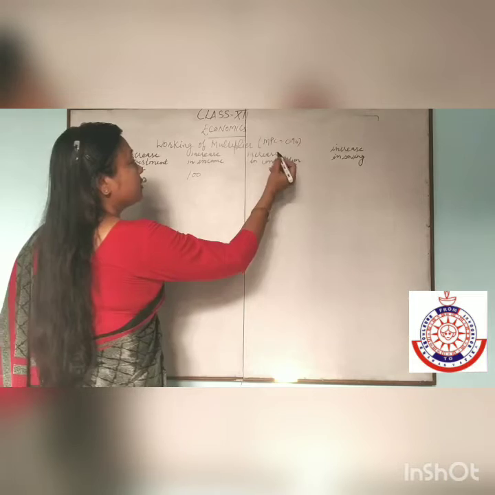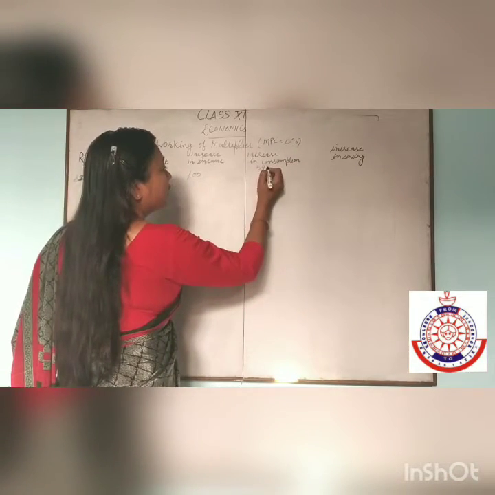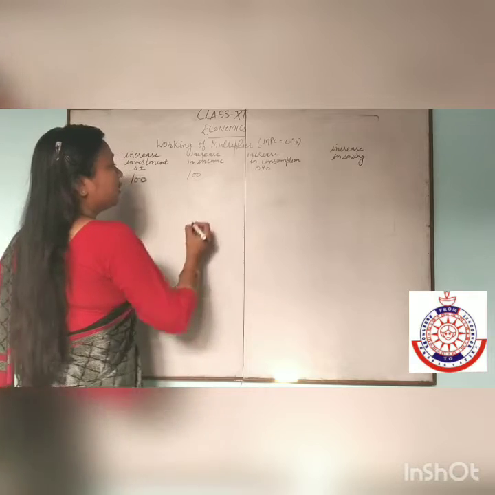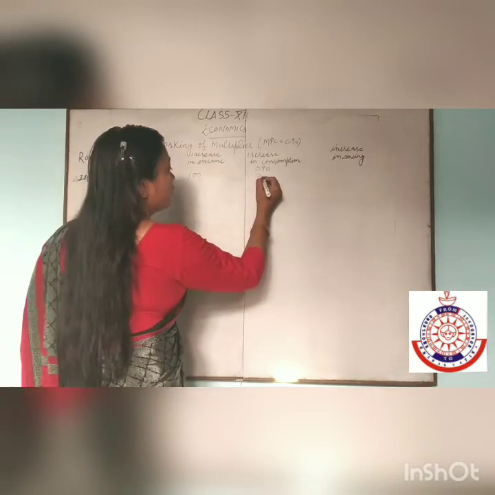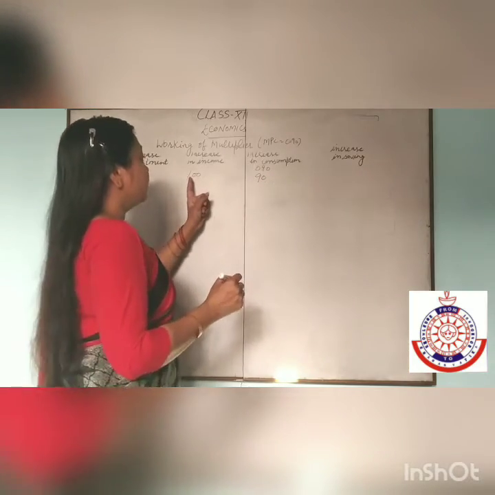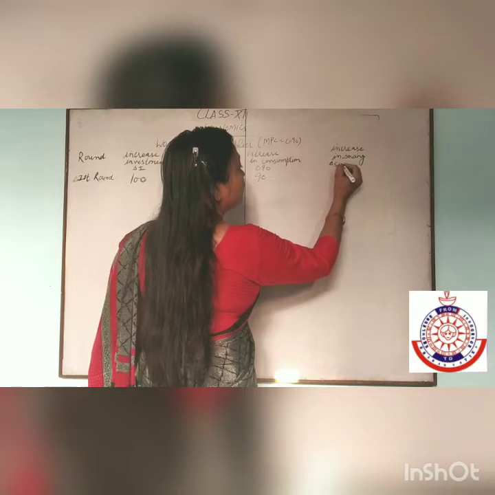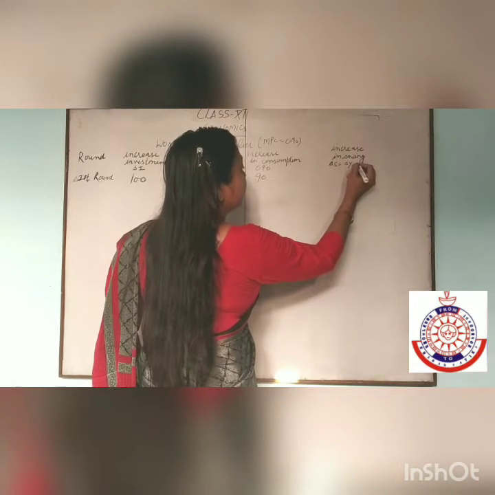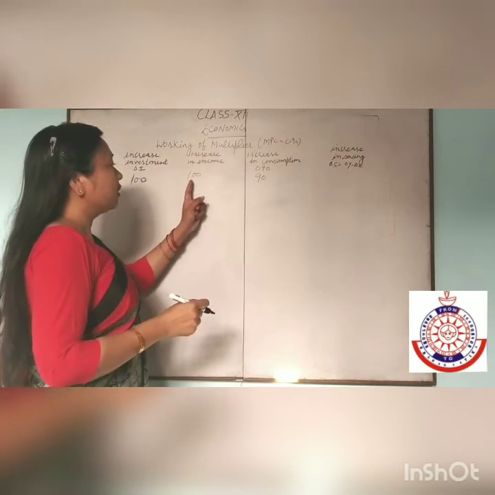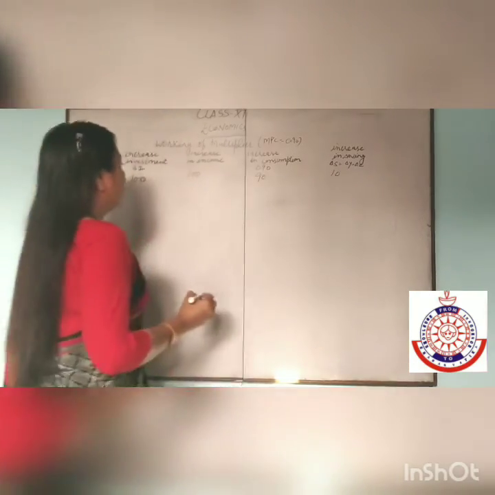Now for increase in consumption, MPC is 0.90, so increase in consumption is 90 crores. Increase in saving is increase in income minus increase in consumption, so 100 minus 90 is 10.